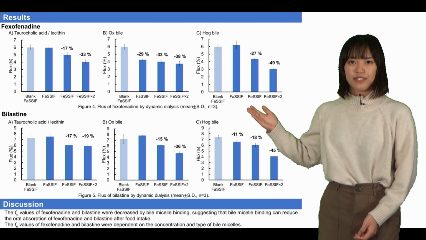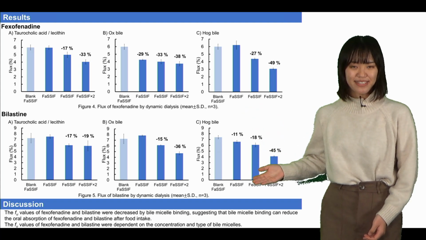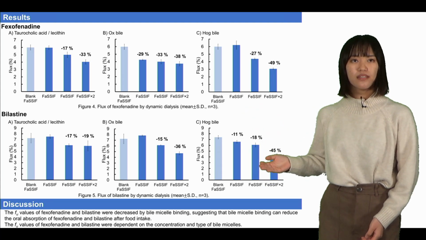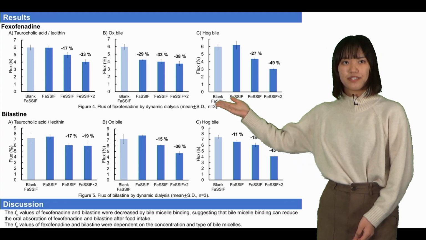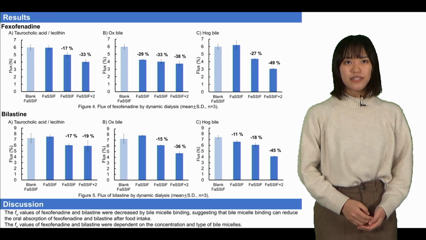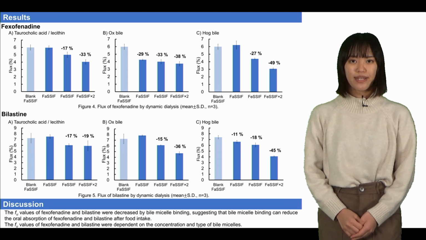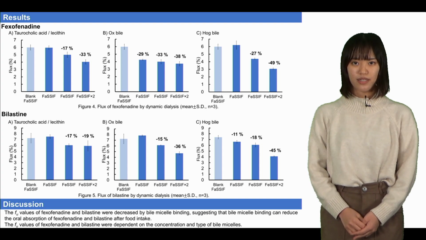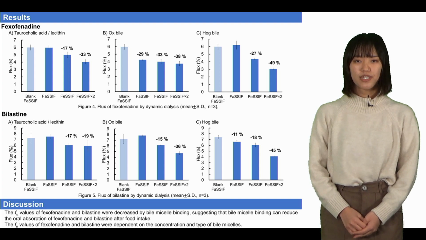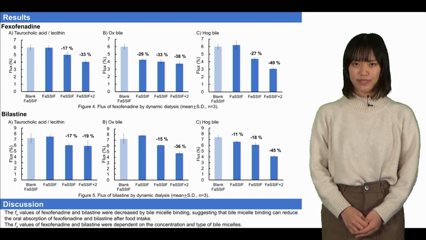These upside data show fexofenadine, and these downside data show bilastine. The vertical axis shows flux. In the case of fexofenadine, each bile micelle decreased the free fraction value, and they were close to clinical data, and each twofold concentrated bile micelle decreased more than the base bile micelle.